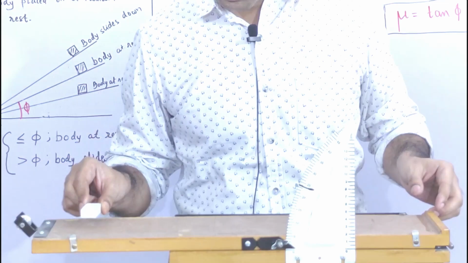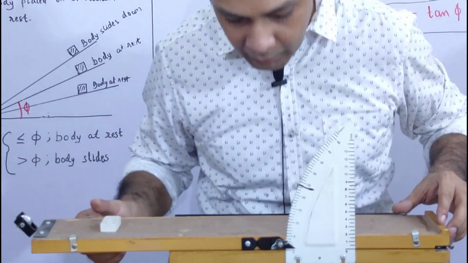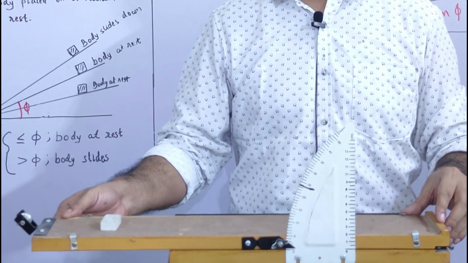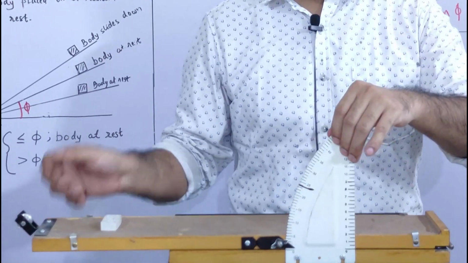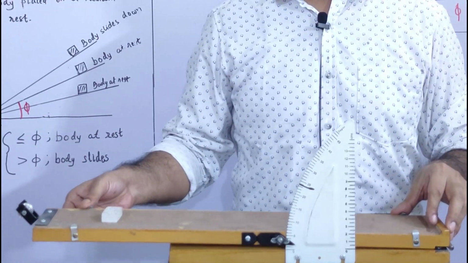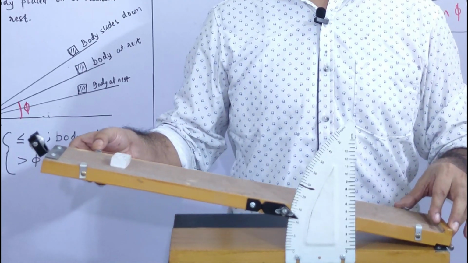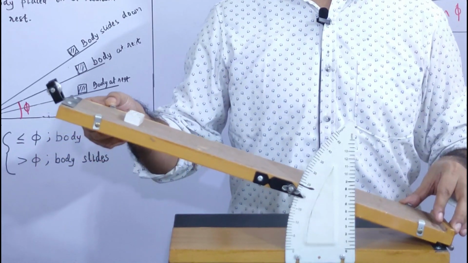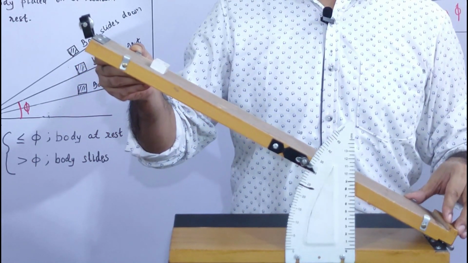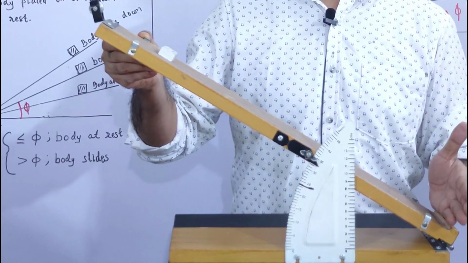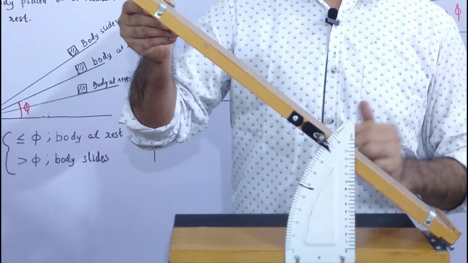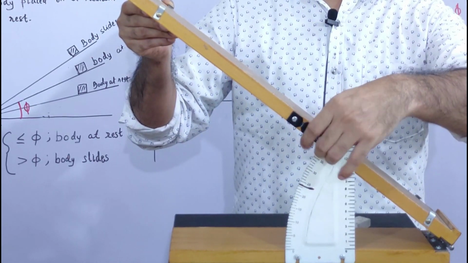So I have put it here, and this is at 0. Now I will gradually increase the angle of inclination. Let me loosen this. Yes, so I am gradually increasing the angle of inclination. Let's see what happens. Not yet started moving, not yet. Yeah, so this is the angle of repose.